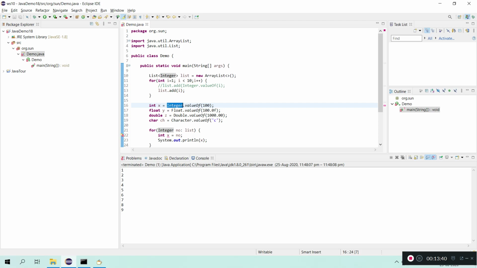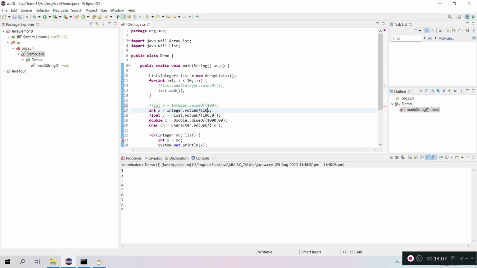I hope you understand the concept of autoboxing. This feature was introduced in Java 5. Before Java 5, we were manually doing all this, converting from object to primitive and primitive to object. But from Java 5 onwards, we no need to do this. Instead of this, we can simply write this one. This is perfectly valid here without these conversions.